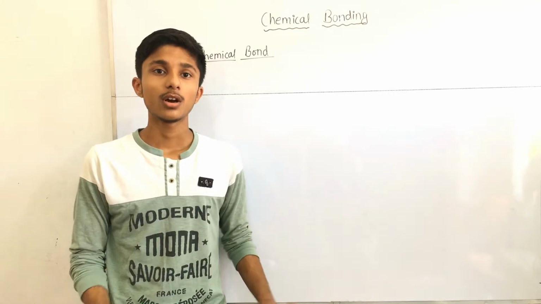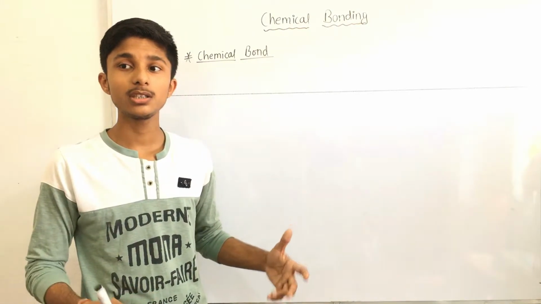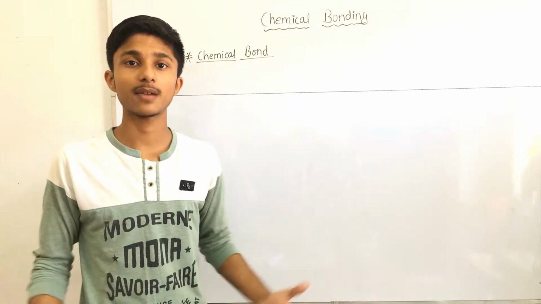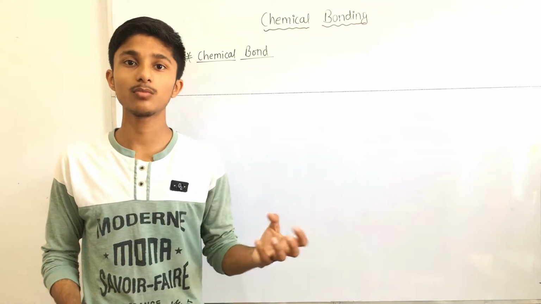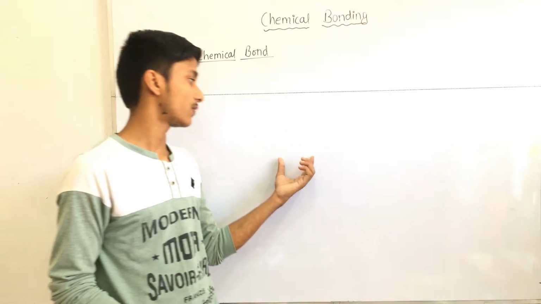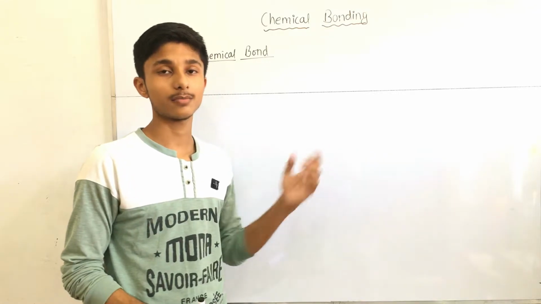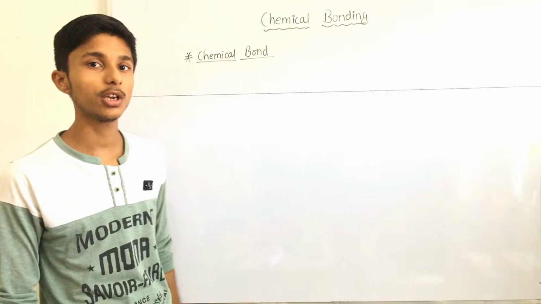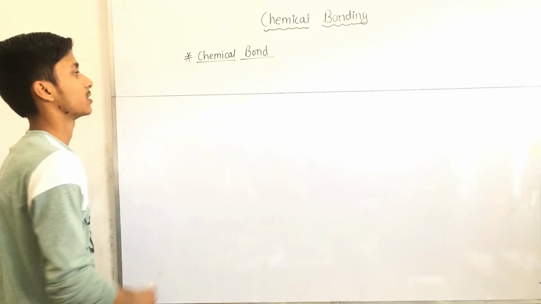It means other elements have a tendency to combine with other elements to be stable, to form a stable molecule or ion. So the force existing between the two atoms is simply called a chemical bond. So here we write the definition.